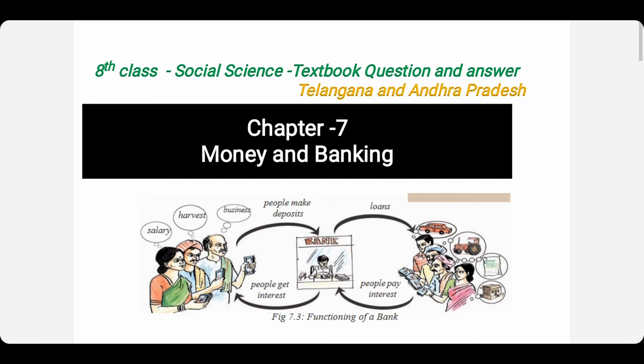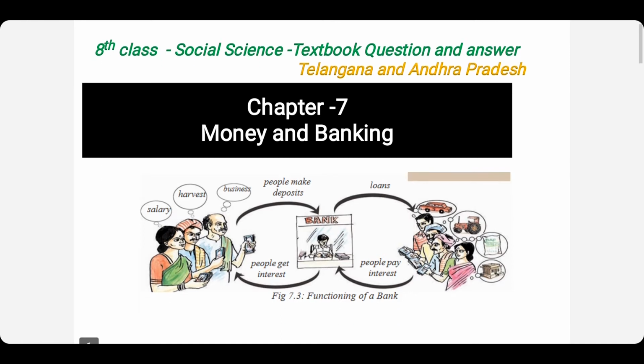And from that the bank gives a part of it to the people who have deposited the money. Here we see this arrow mark, people get interest. The part of the interest which they have earned from the people who have taken the loans is given to the people who had deposited the money. Okay, now let's get into the question and answers.